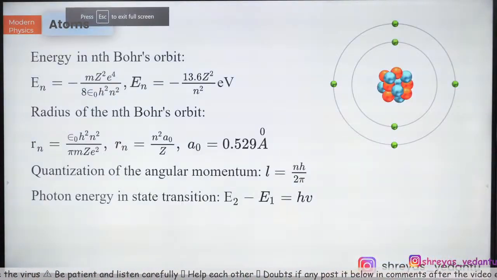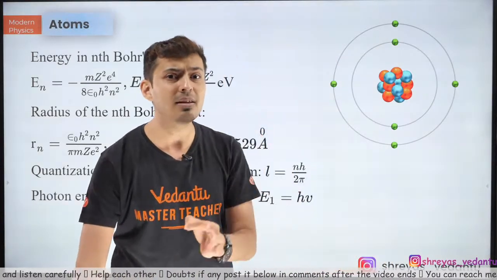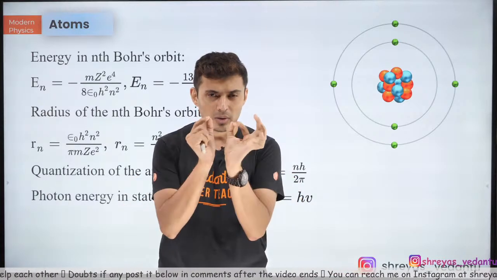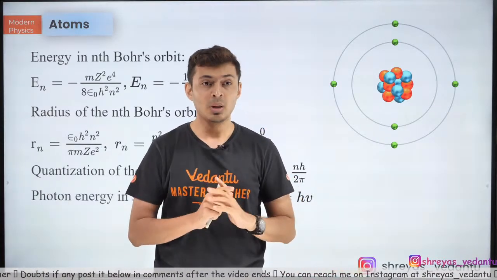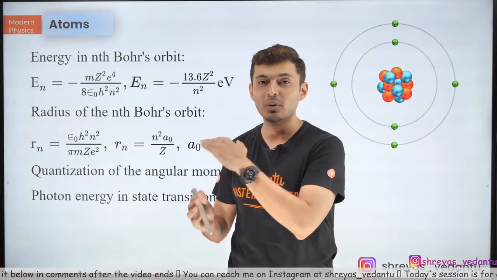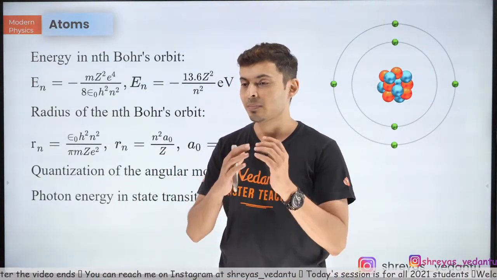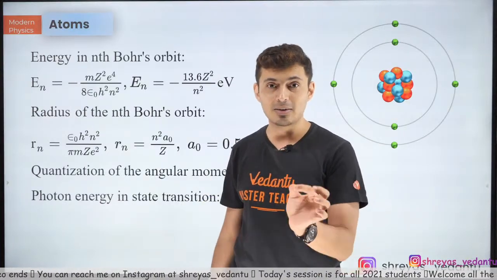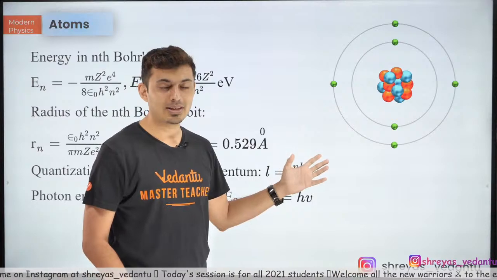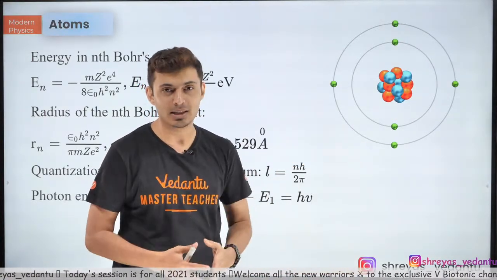Let's get going ahead. Now let's talk about atoms. As I'm telling you, we are just quickly revising through the theory. I'm pretty sure you all want that theory revision, all those intricate details which you would probably have forgotten, and these slides will also be available for you to download as a PDF from your Telegram group. And immediately we are going to start with problems. Remember, it's a big lecture. We're going to start with atomic physics, then go to nuclear physics, and then to semiconductors and logic gates as well.